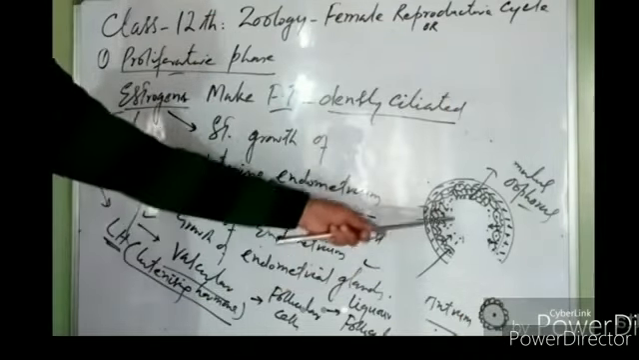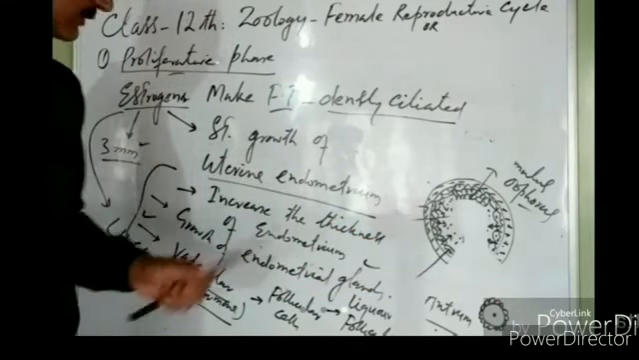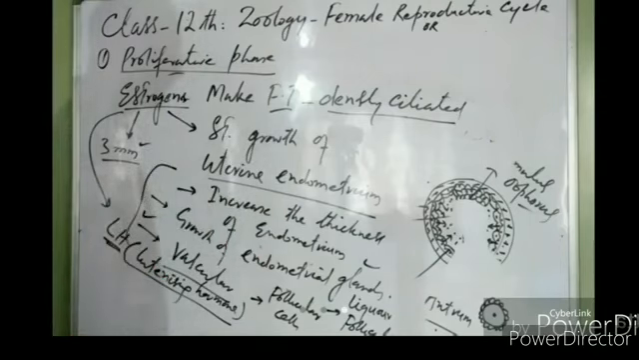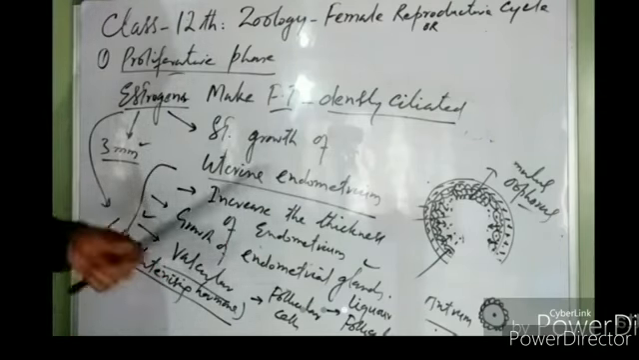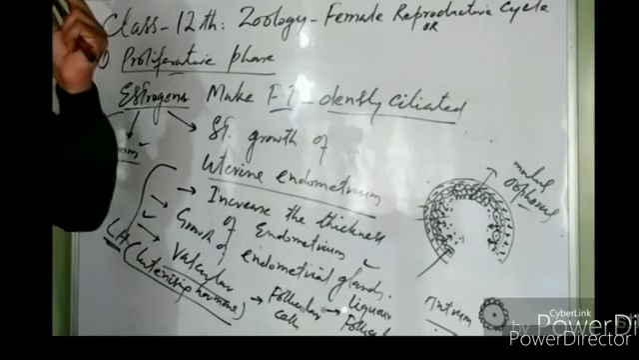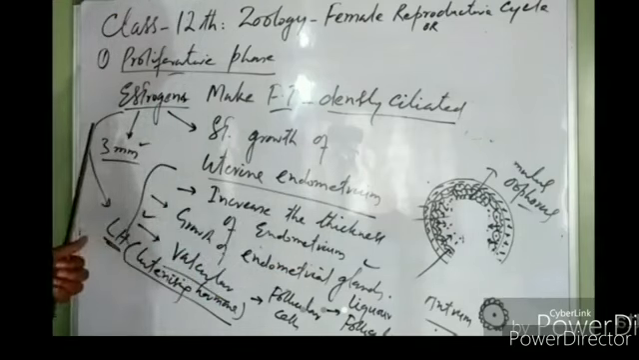The release of secondary oocyte from the Graafian follicle is now known as ovulation, right? So, which hormone helps in ovulation? Under the influence of which hormone does ovulation occur? It is the luteinizing hormone, right?